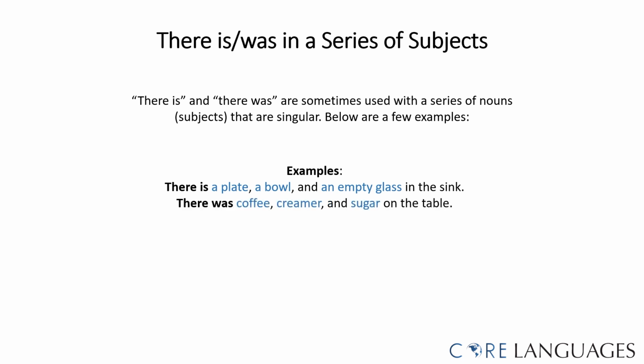The same goes for there was. There was coffee, creamer, and sugar on the table. In this sentence, the first noun in the series is coffee, which is an uncountable noun. So we use there was.